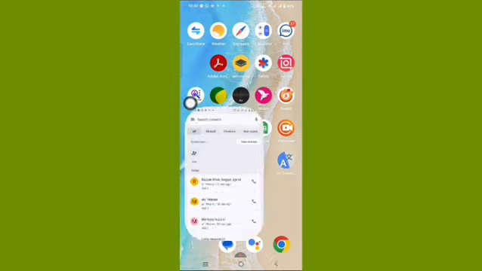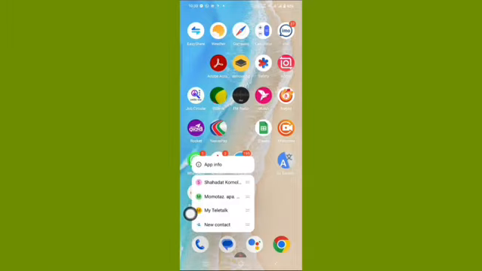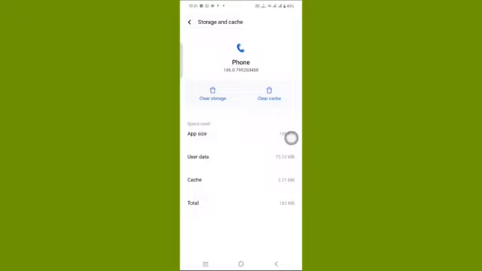Okay, let's start. First step, tap and hold phone call dialer. Now tap on app information. You can see storage. Tap on storage. Now tap on clear cache.